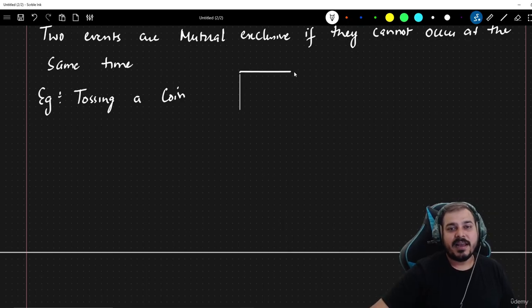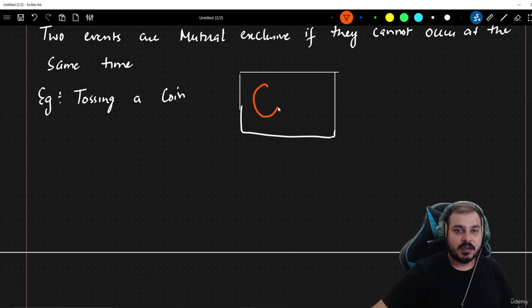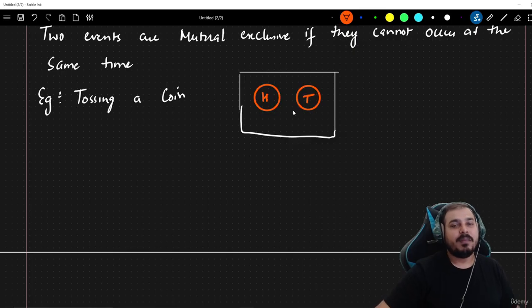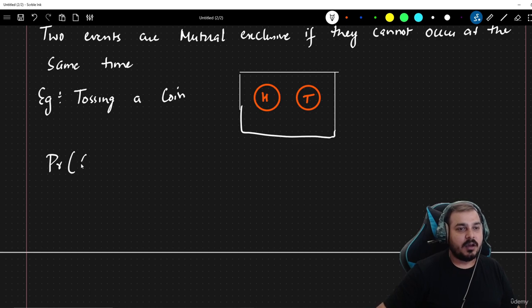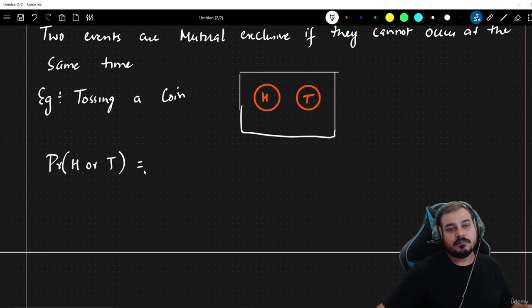If I try to draw a Venn diagram, it will look something like this. Suppose I am tossing a coin. I may either get head or tail. There will be no overlapping. Suppose I'm given a problem statement: what is the probability from this specific event of getting a head or a tail? Then how do we define this formula?